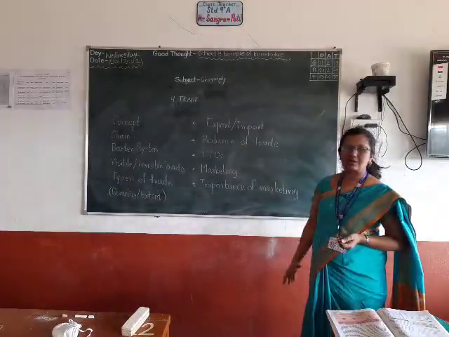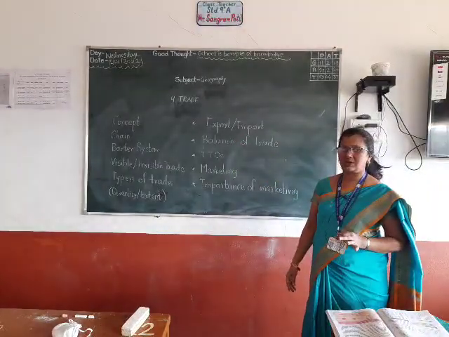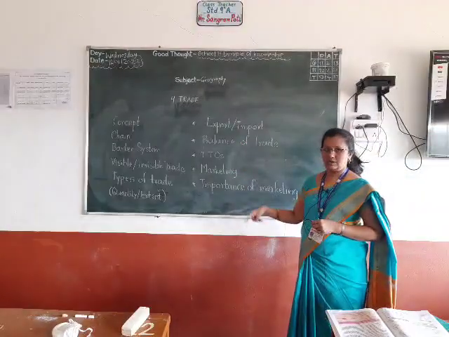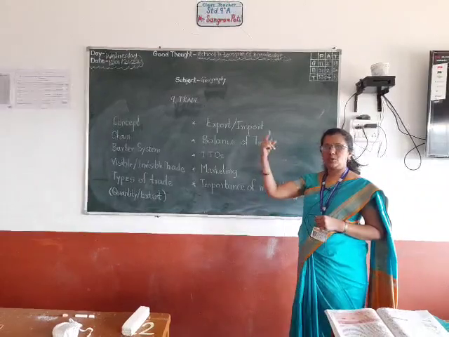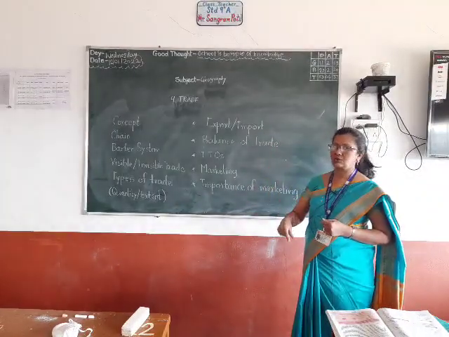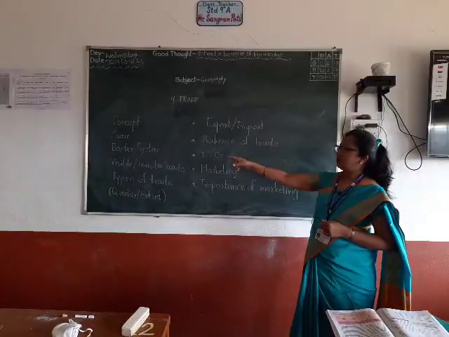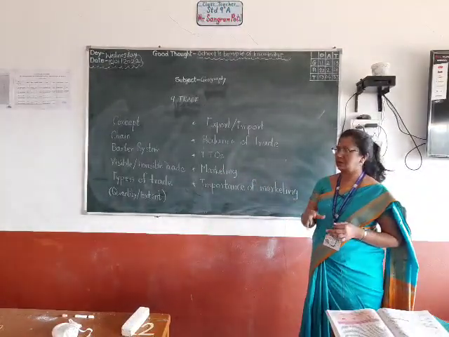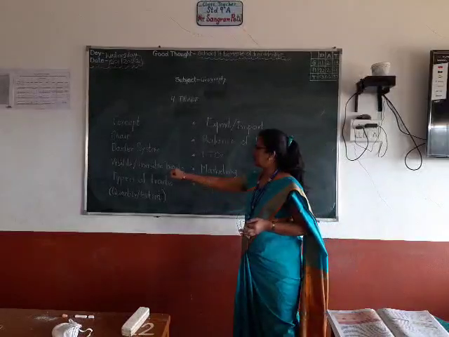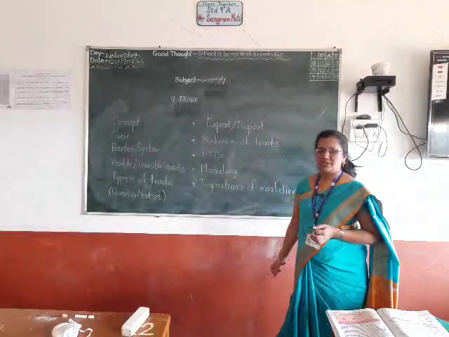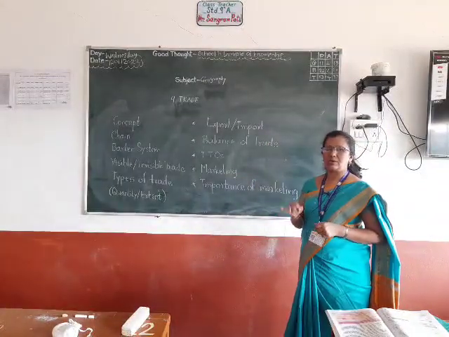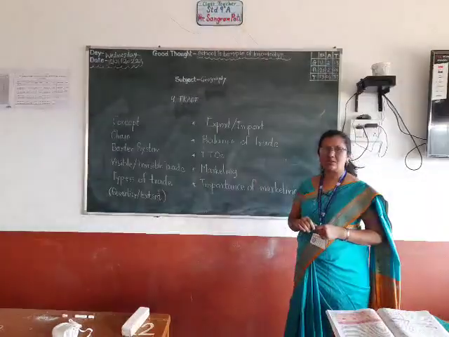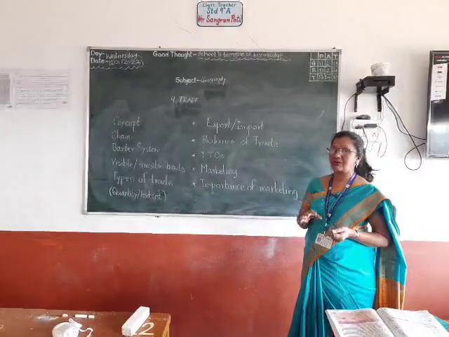First we have seen the concept of trade. What is trade exactly we have seen. Then we have seen the chain of trade: manufacturer, wholesaler, retailer and the consumer. After that we have seen barter system, exchange of goods with goods only without currency. Then we have seen visible and invisible trade. Visible trade means the trade in which goods are involved, and invisible trade means the trade in which services are